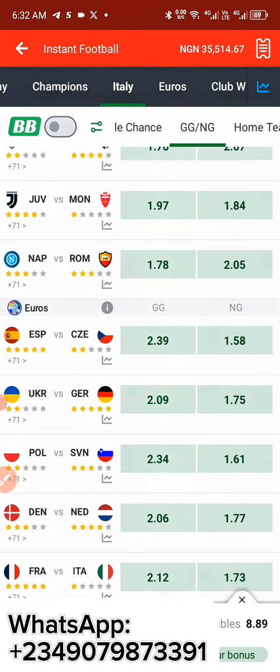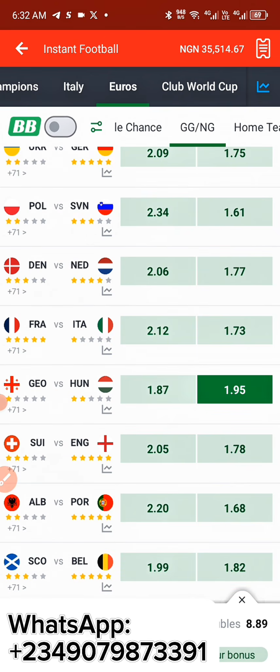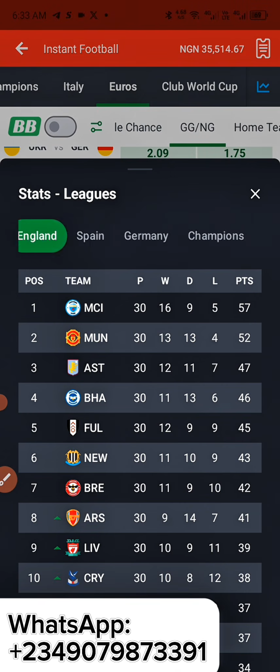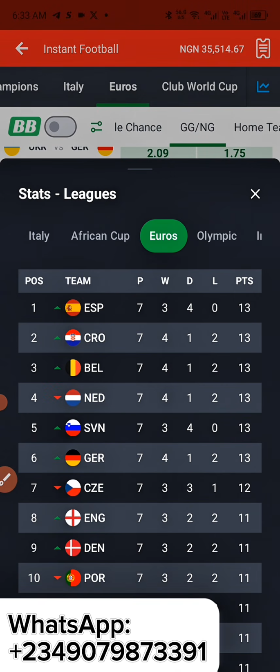So let us check the Euro section. This is Georgia versus Hungary. Let's go and check Georgia versus Hungary in the Euro section. Georgia versus Hungary. They're not among them.